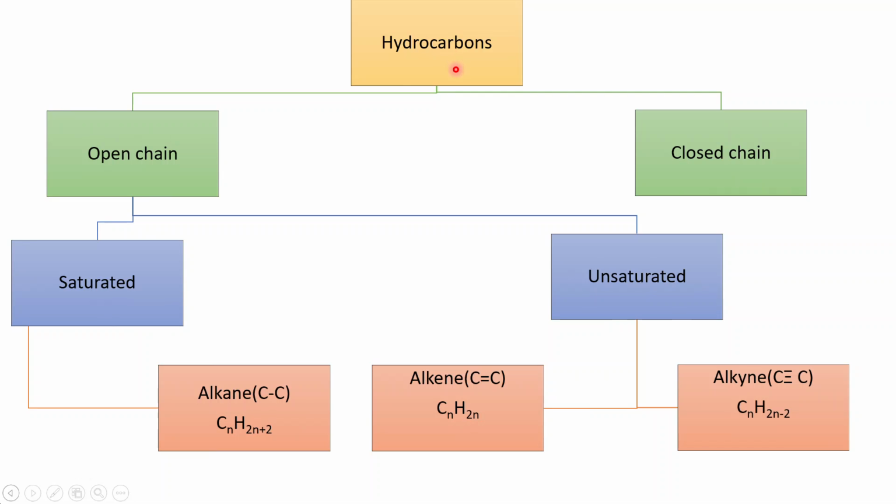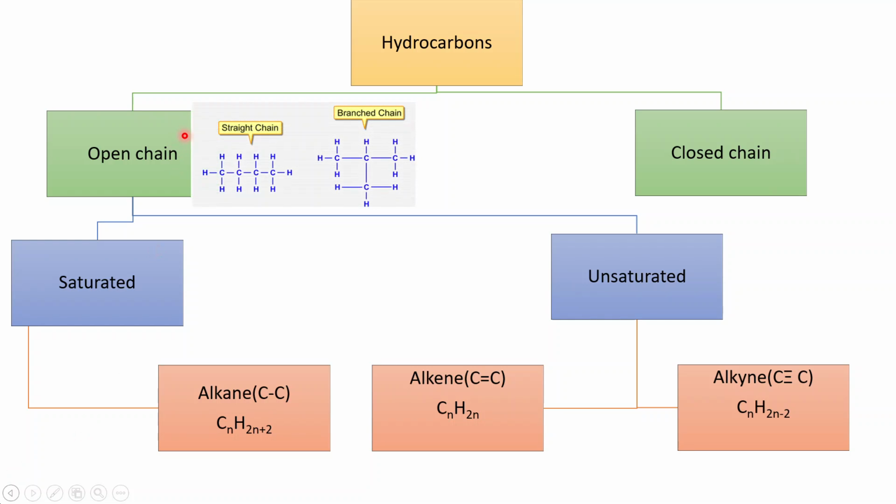We will now study classification of hydrocarbons. Hydrocarbons are compounds that are made up only of carbon and hydrogen atoms. Hydrocarbons are subdivided into two main groups: open chain compounds and closed chain compounds.